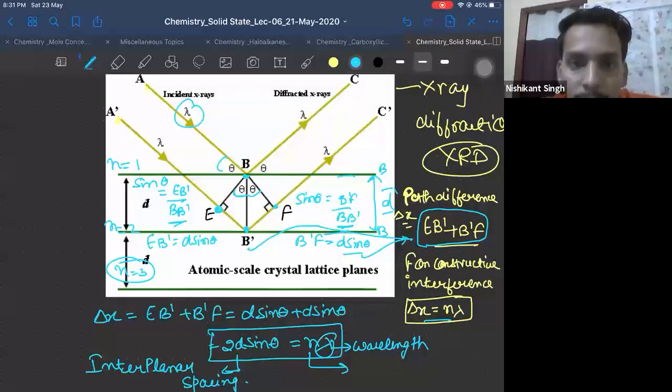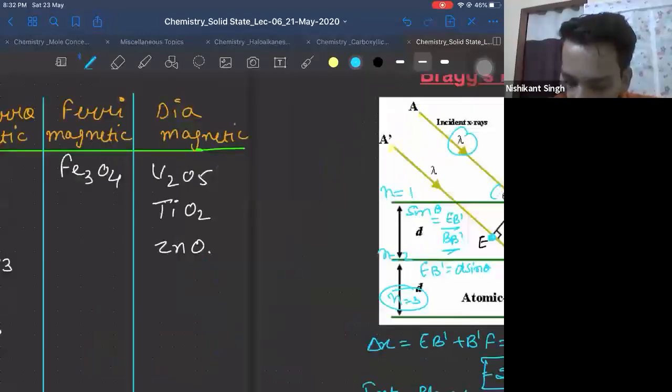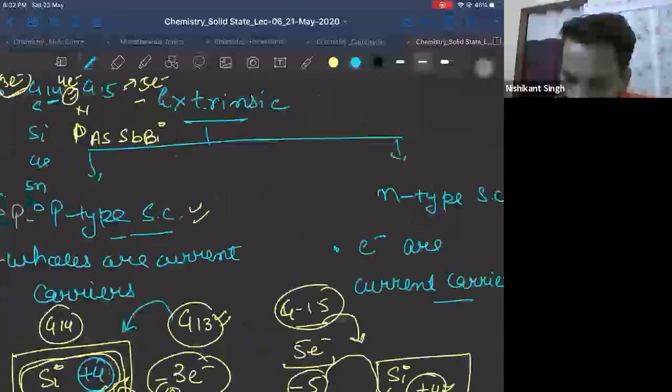The cartoon. Now the cartoon is an easy one. Curie temperature is the temperature at which a ferromagnetic substance gets converted into a paramagnetic substance.